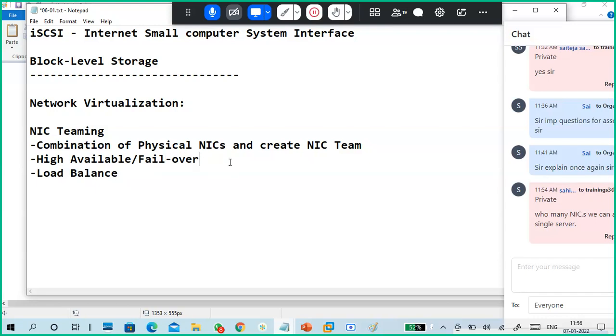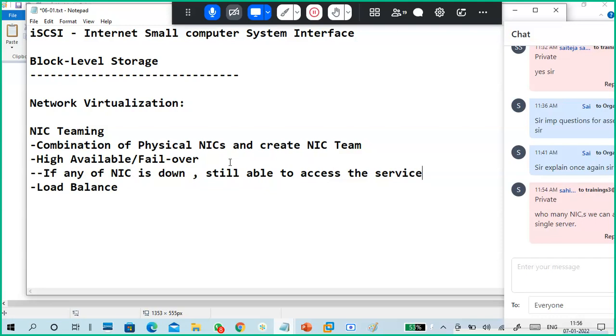So what is this high availability or failover? If any NIC is down, you are still able to access the service. Load balance.